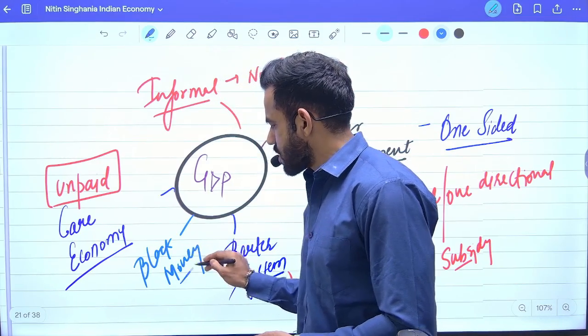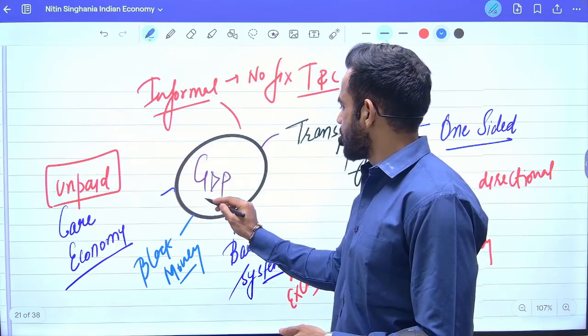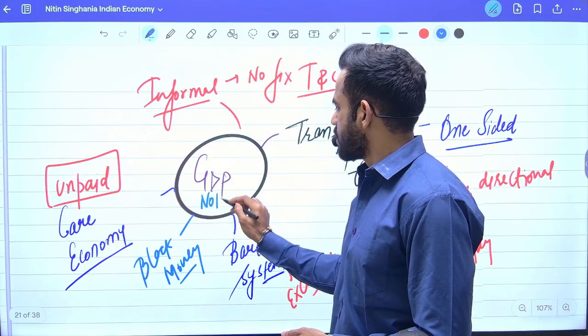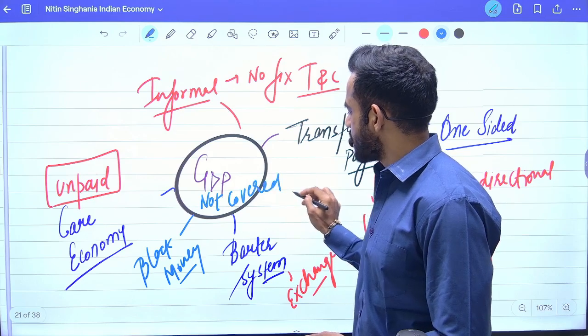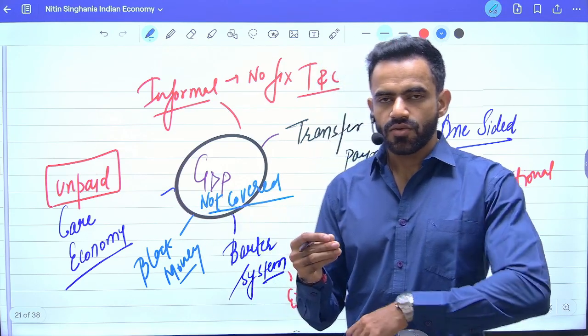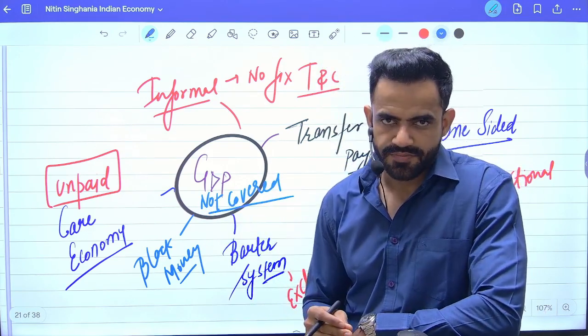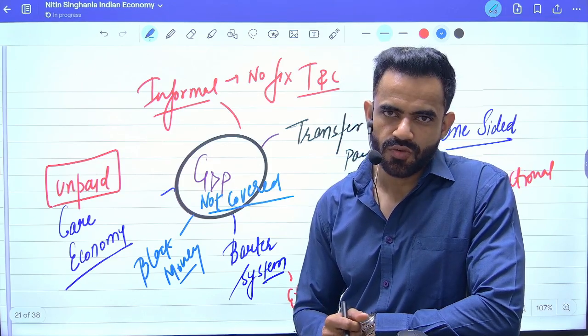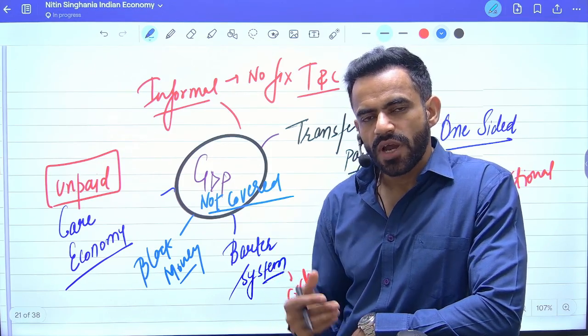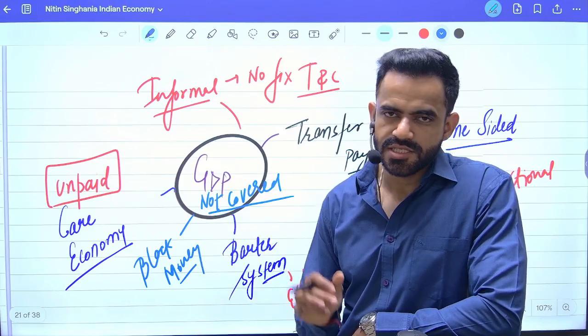Black money is not covered. Why is it not covered? The reason is we cannot have exact data of it. What is black money? Black money is the money on which tax is not paid. What is white money? White money is the legal money on which tax is paid.